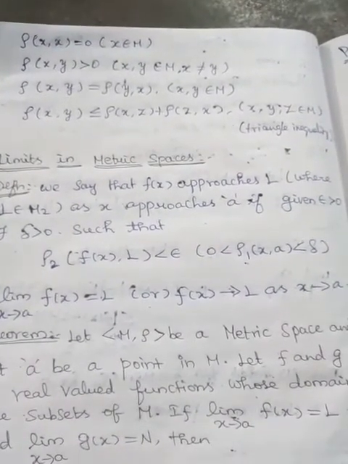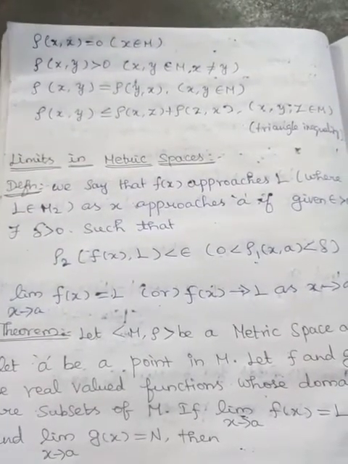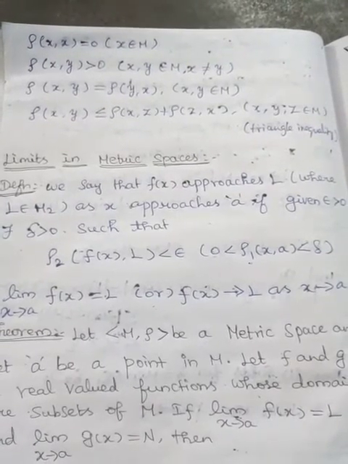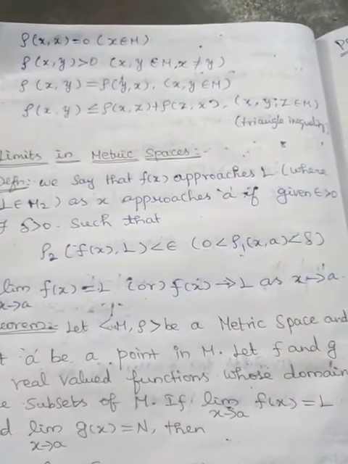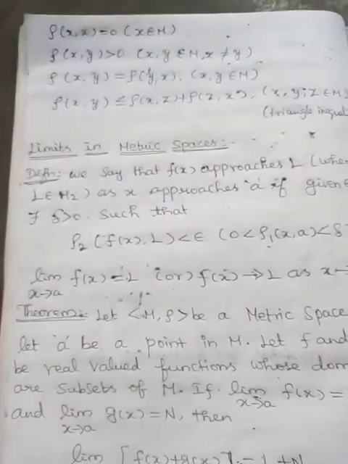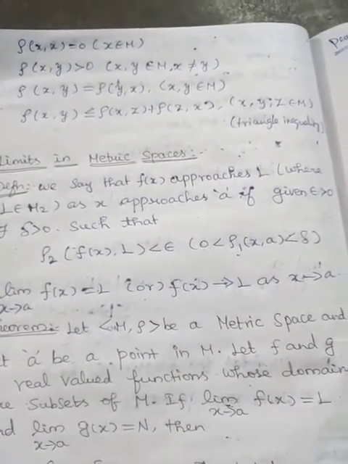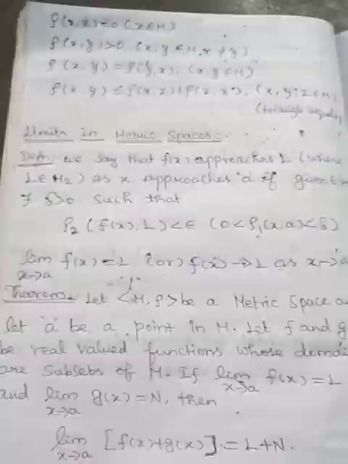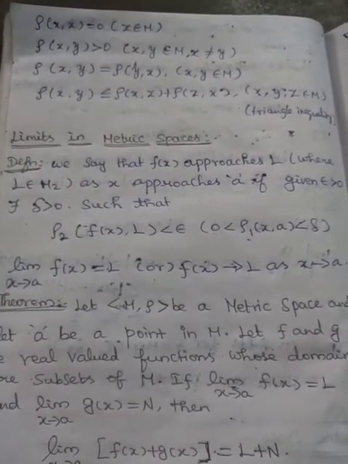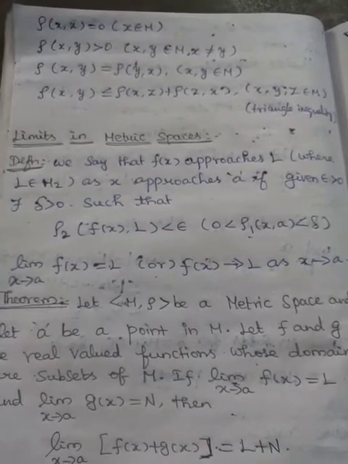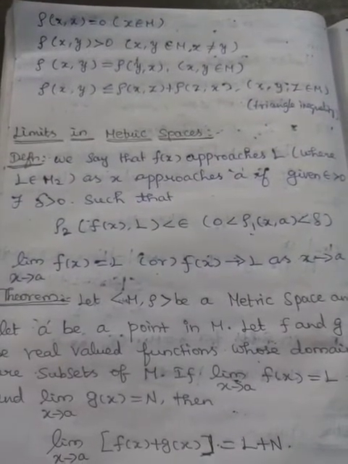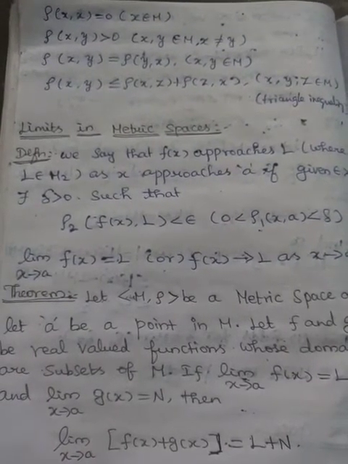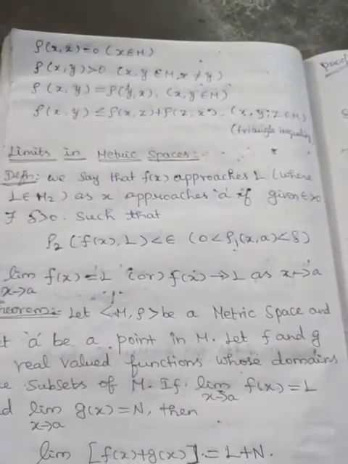Definition: we say that f of x approaches L, where L belongs to M2, as x approaches A if, given epsilon greater than 0, there exists delta greater than 0 such that rho 2 of f of x comma L is less than epsilon whenever 0 is less than rho 1 of x comma A is less than delta.